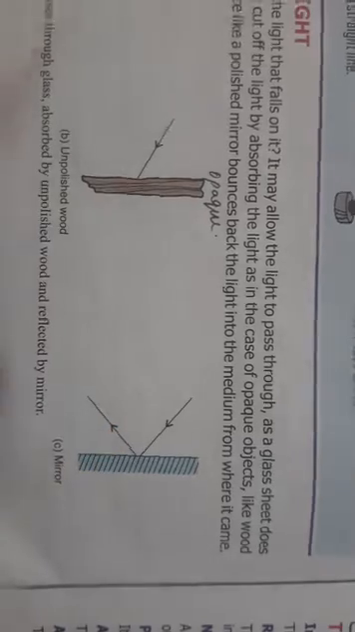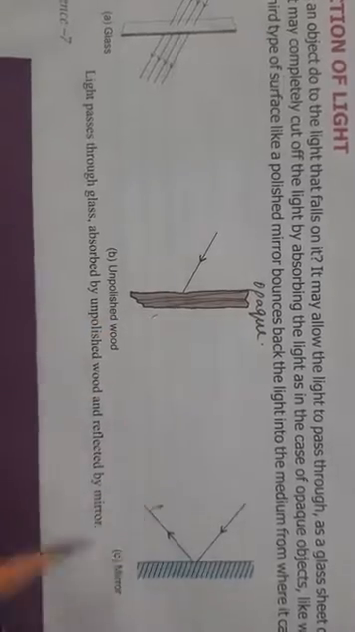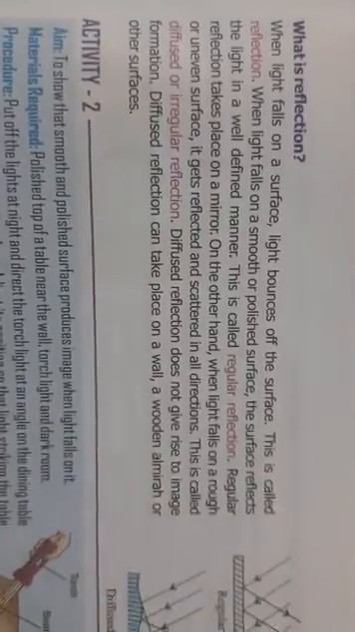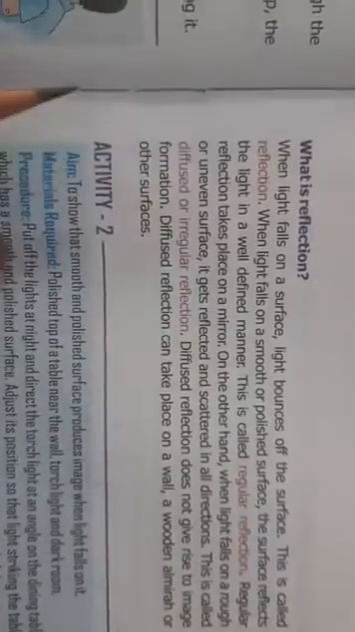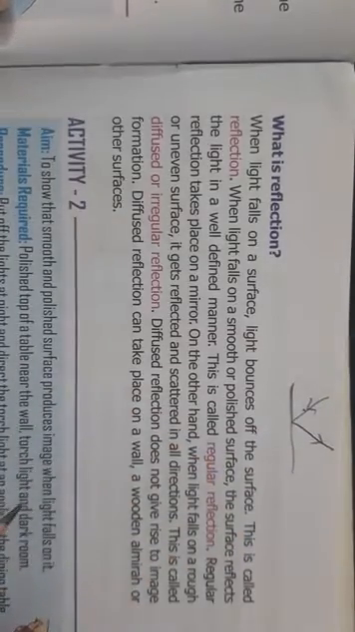Either light passes through completely, or light is absorbed, or light is reflected. So now we'll see what is reflection. Now reflection, just now I told you, when light falls on a surface, light bounces off the surface. Light comes and hits this surface, it bounces back. So this is called reflection of light.